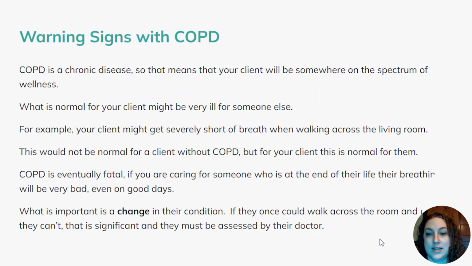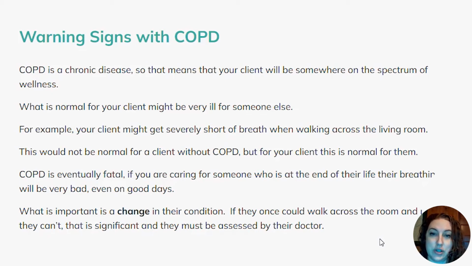COPD is a chronic disease, so that means that your client will be somewhere on the spectrum of wellness. What is normal for your client could be very ill for somebody else. For example, your client might get severely short of breath when walking across the living room. This would not be normal for a client without COPD, but for your client, this is normal for them.